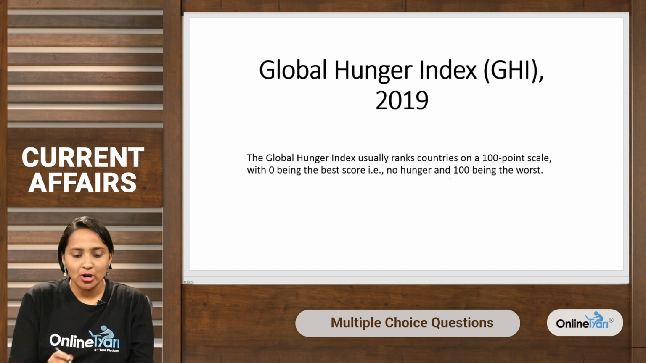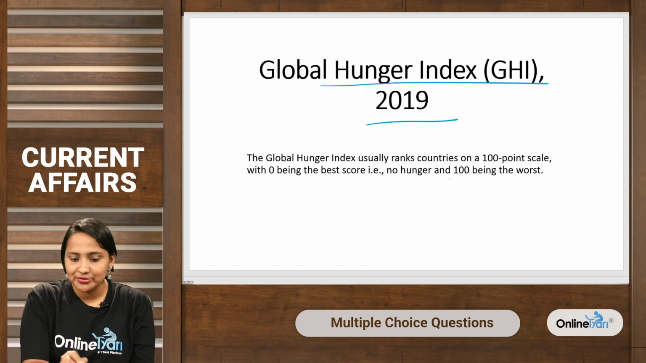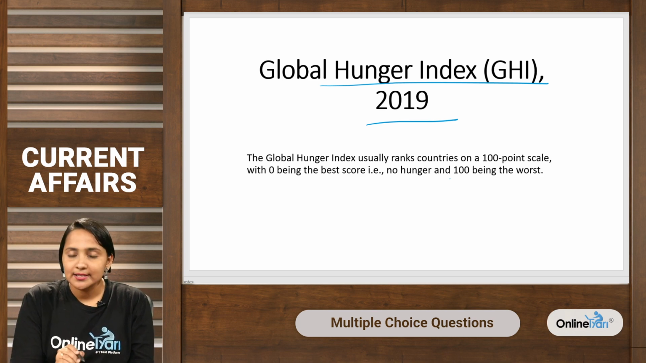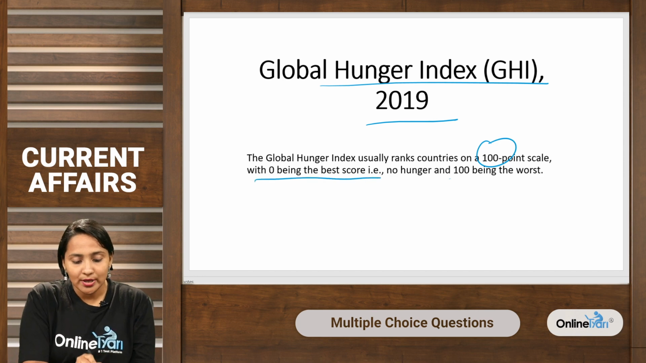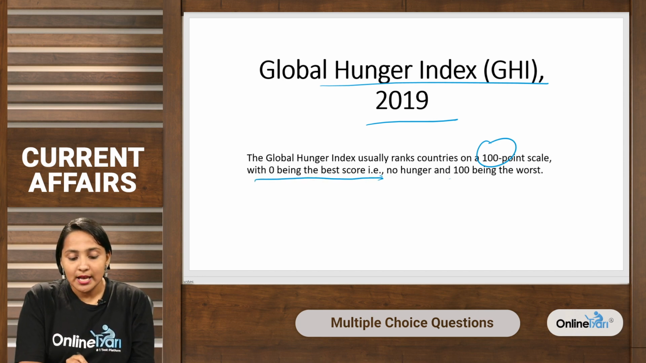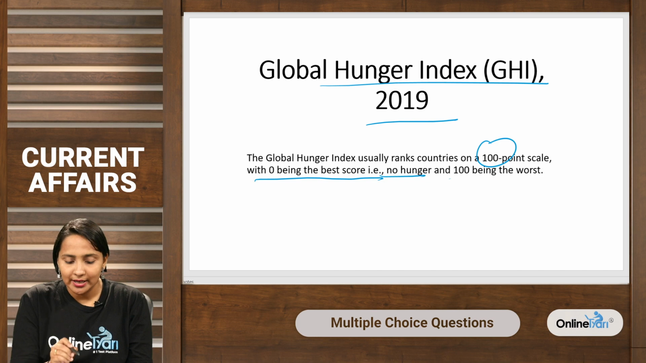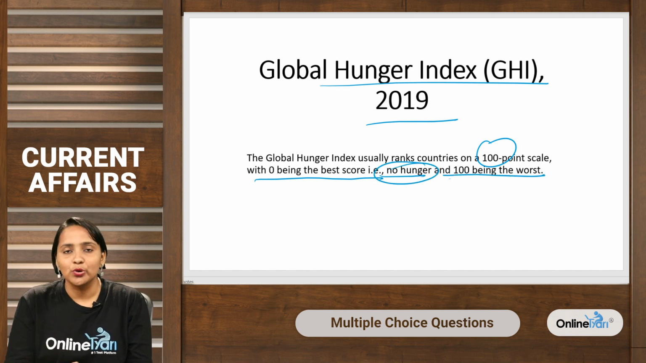The first news is on Global Hunger Index 2019. Global Hunger Index usually ranks countries on a scale of 100, where 0 is the best score, which means 0% of the population is hungry, whereas there is no hunger, and 100 is the worst score.